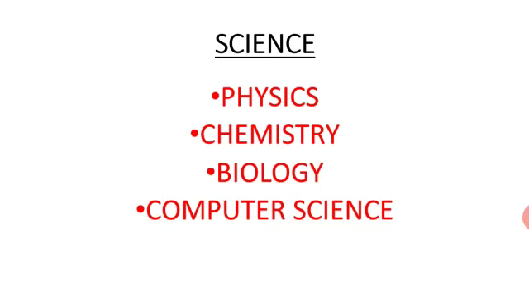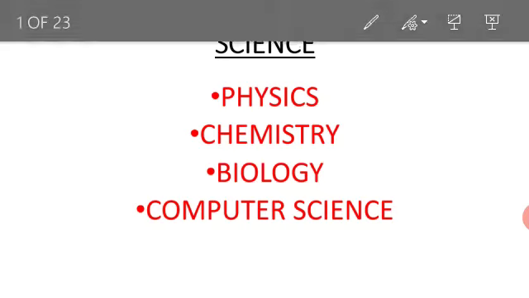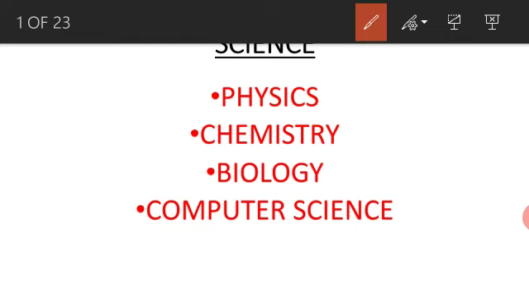In this video, today I am going to teach a lesson from science. Before going to teach the lesson, we should know about science. What is meant by science? The study of and knowledge about the physical world and natural laws. Science can be divided into three types: first physics, another chemistry, next biology. For you, it includes computer science also. This is called science.